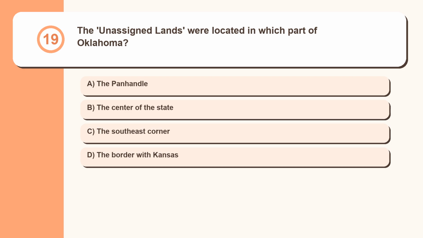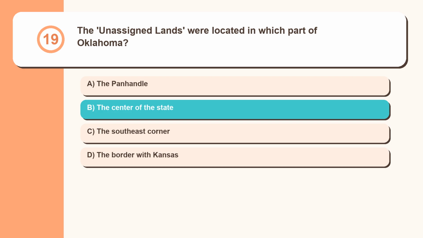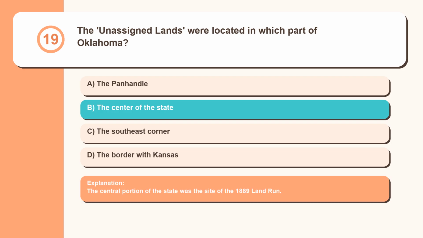Question 19. The unassigned lands were located in which part of Oklahoma? The Panhandle, the center of the state, the southeast corner, the border with Kansas. The central portion of the state was the site of the 1889 land run.